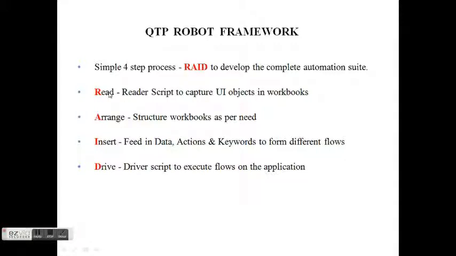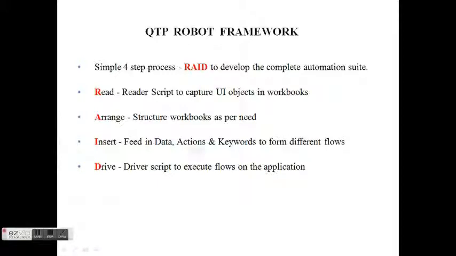The read part is automated, arrange part is automated, and drive part is automated. There is a reader script which reads the UI and captures it in a workbook. So all the elements in your UI in the whole complete application are captured in workbooks. Then this script also arranges, it structures the workbook as per needs. It will ask you questions, and when you feed in data, it will also arrange the books in a particular way. And then we are supposed to insert data, actions and keywords to form different flows.